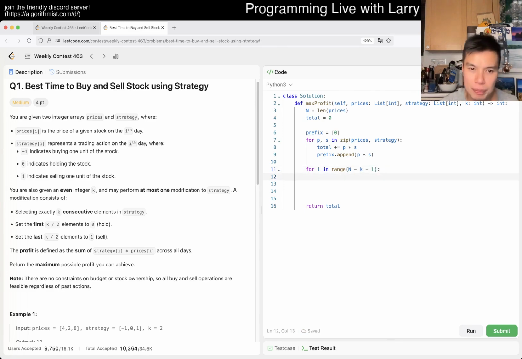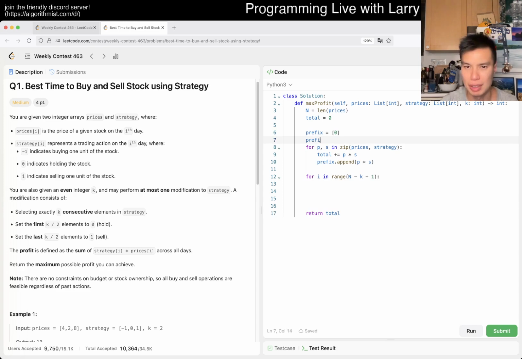So then now, okay, yeah, that's why I did the prefix sum. I got a little confused, but we need a second prefix sum, which is without the strategy. Okay, yeah, prefix sum, and then prefix W for without the strategy.